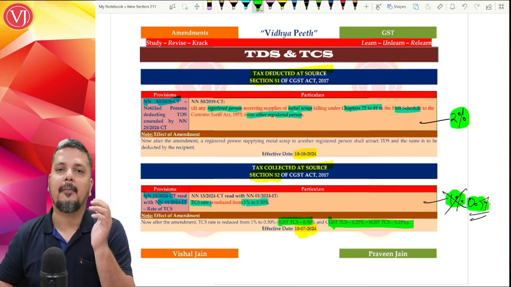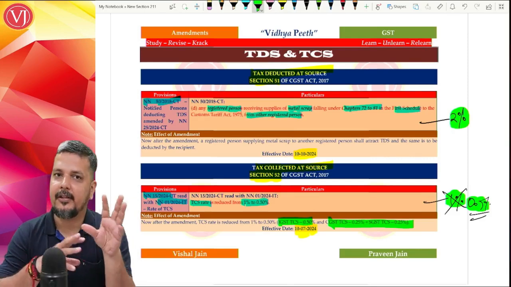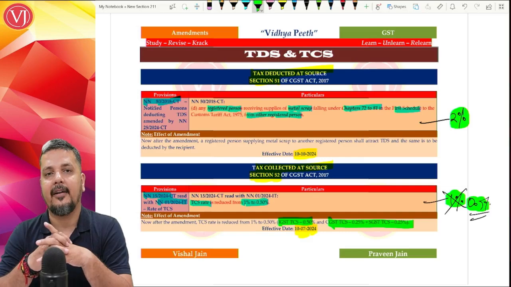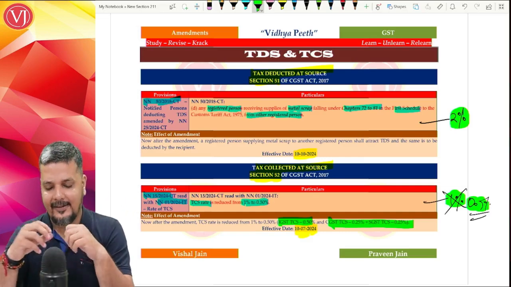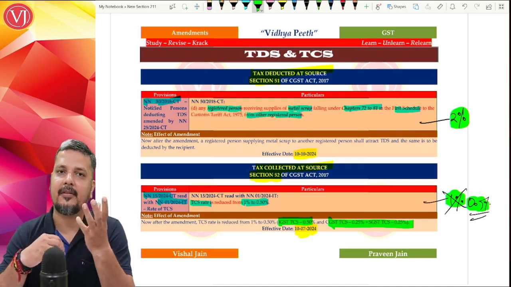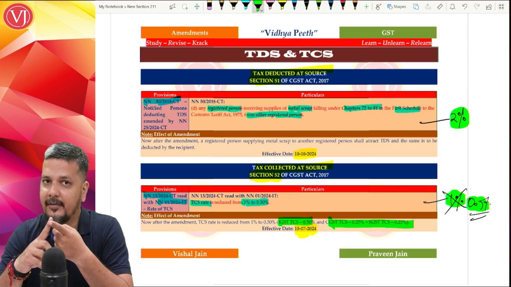So that is the amendment in your TDS chapter. Introduction of TDS for metal scrap when supplier is registered and recipient is also registered, and the rate of TCS, which was earlier 1%, the section tells maximum 2%, but it was 1% till 10th of July 2024. Now it is reduced to